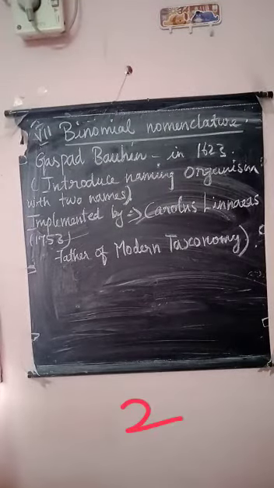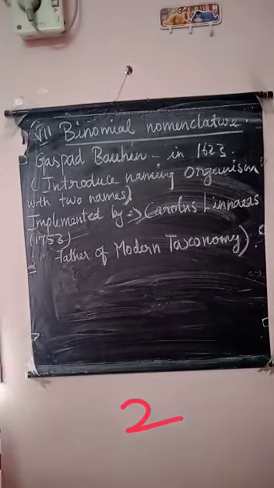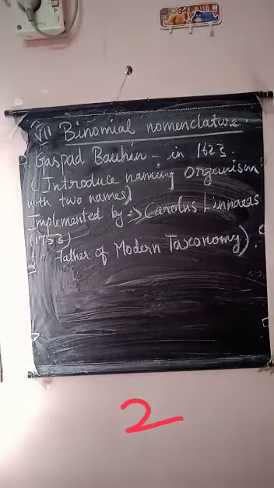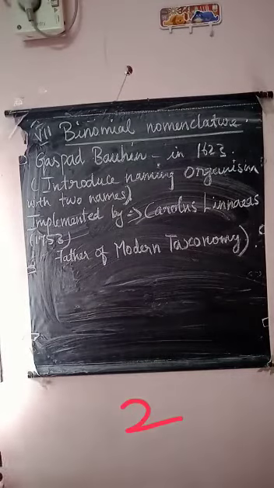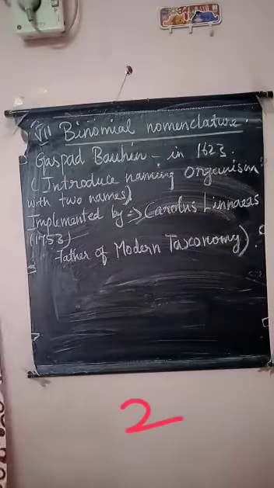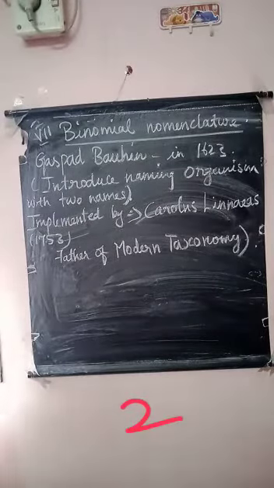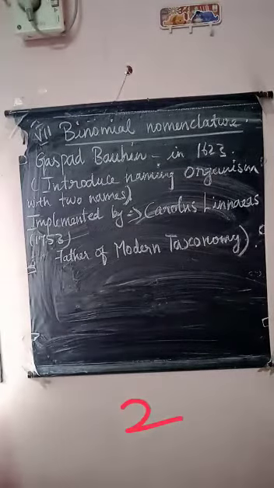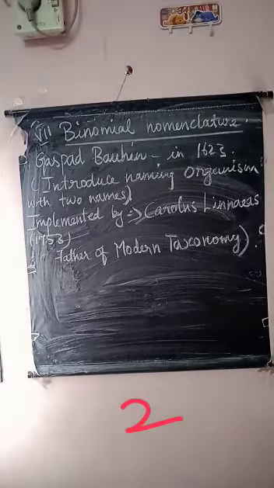So it is a universal system of naming an organism with two names. The first name is its genus name, and the next name is its species name. So this is binomial nomenclature.